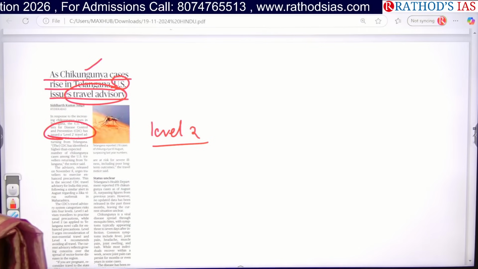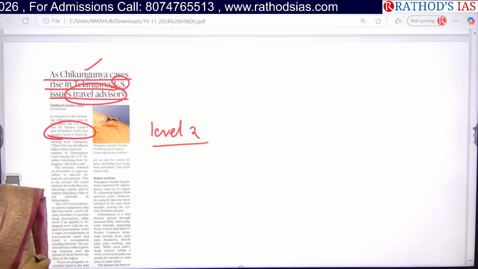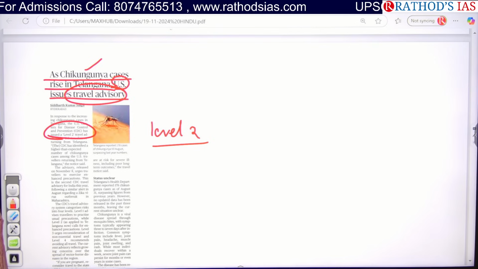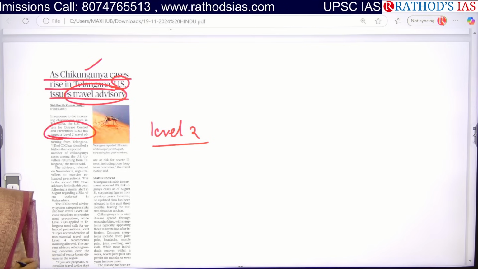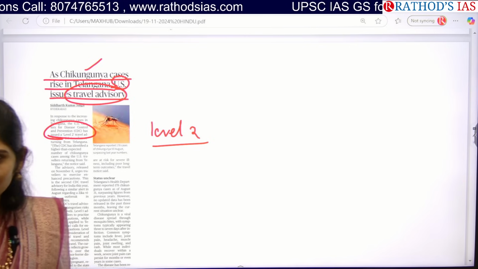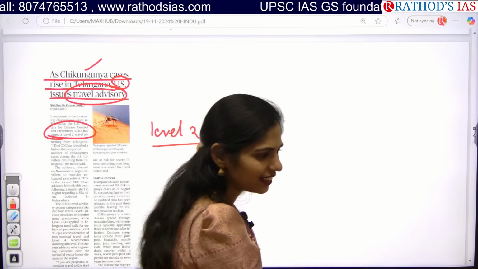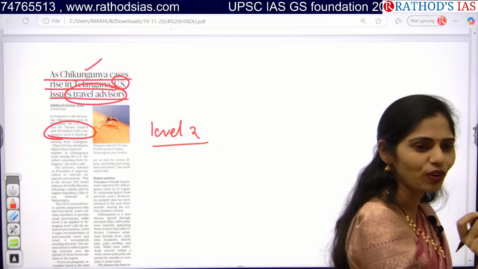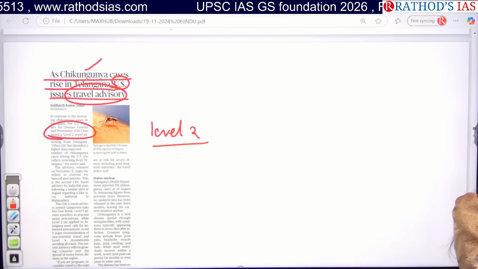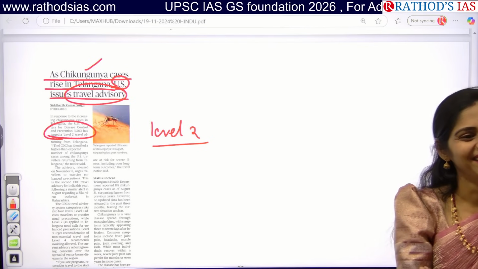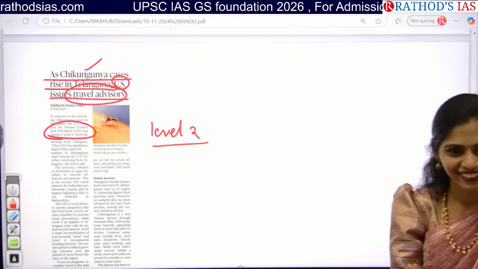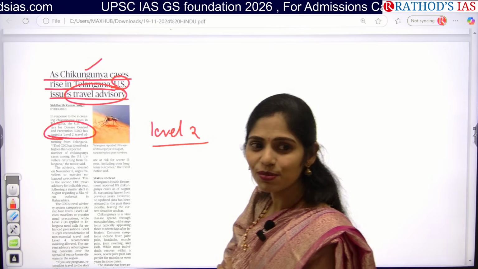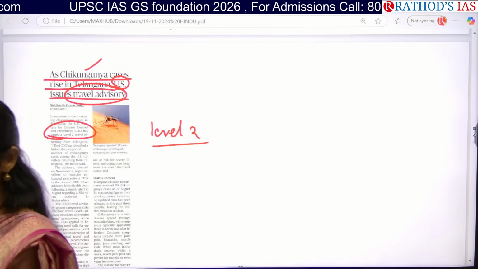So caused by? Is the mosquito causing that disease directly? Mosquito is just a vector. So after a mosquito bite, it will be causing it. But which virus is causing this chikungunya? Plasmodium causes malaria. Science guy.